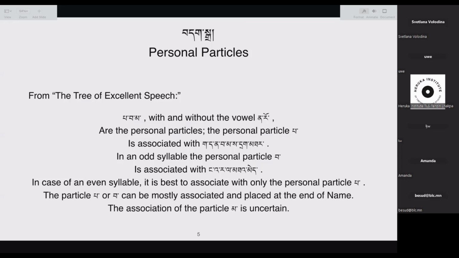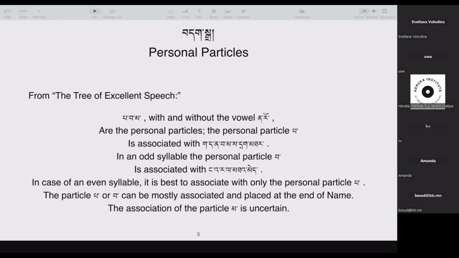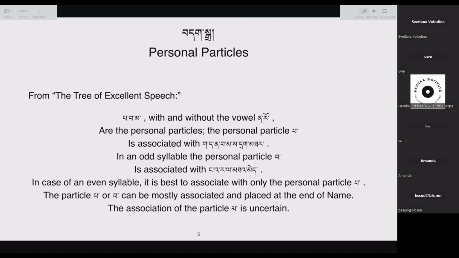But this is not stated in the text itself. It is something that is inferential. It says that if it is an odd syllable, you use wa. Then by this logic, we infer that if it's an even syllable, we use pa. So therefore, if any name has nga, ha, ra, la, and tame, in case of odd syllable, it will be followed by wa. In case of even syllable, it will be followed by pa.